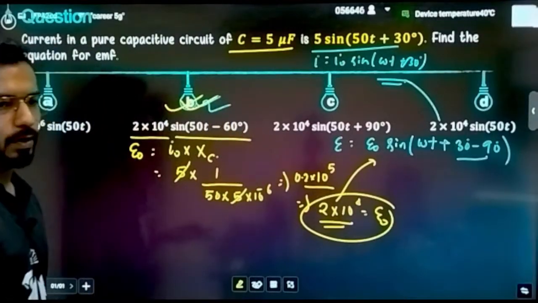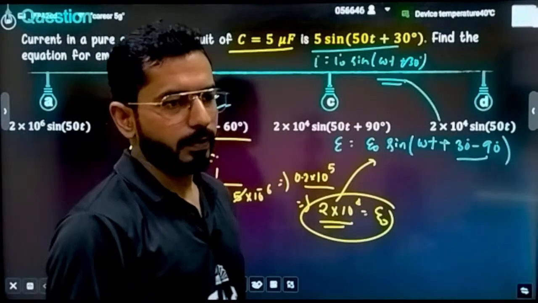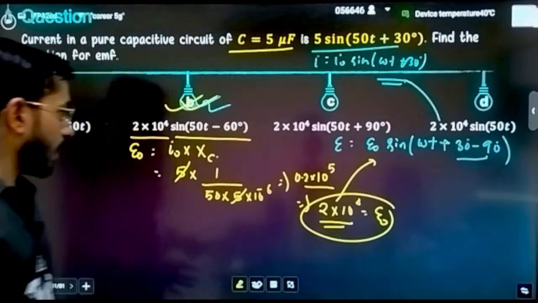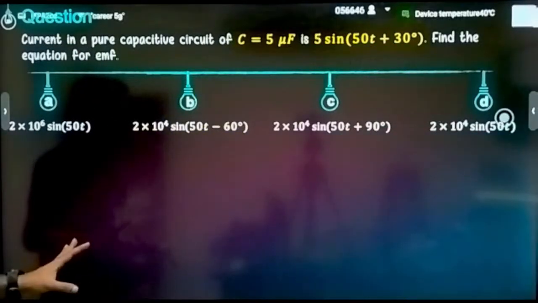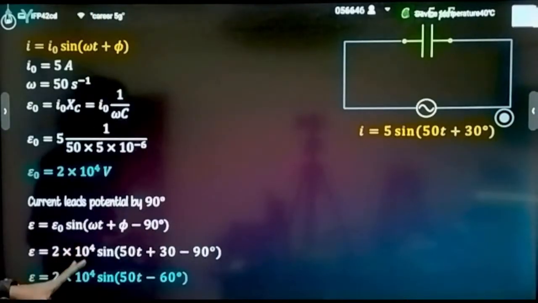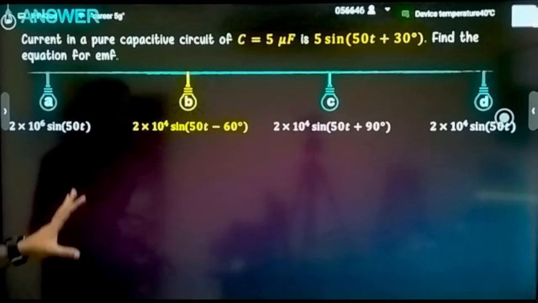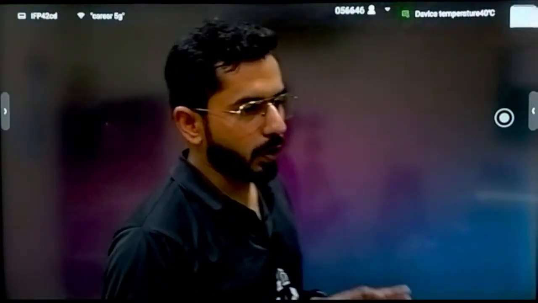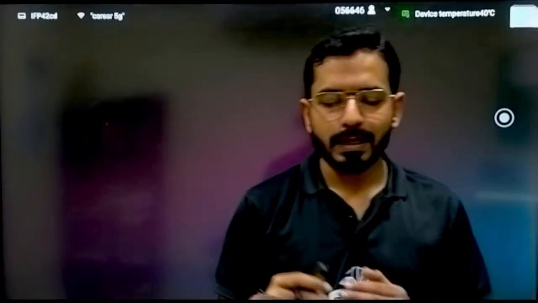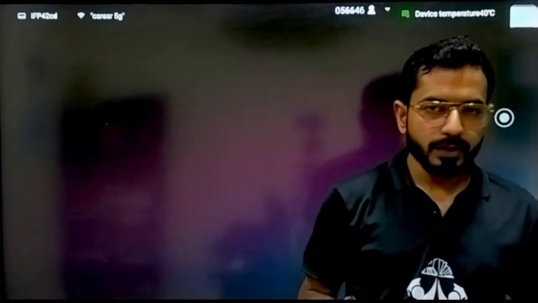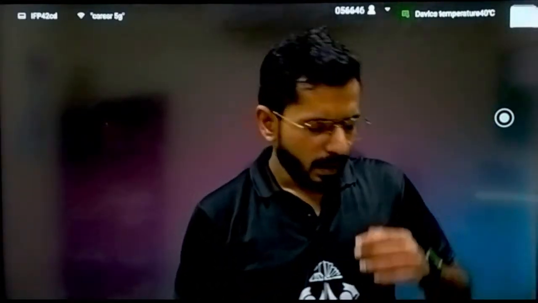Is it clear? If any doubt, then tell me in the comment section. Okay, we'll be taking your doubts. I hope that this will be clear. We have applied the concept of who is leading and who is lagging. Fine. So till now we have understood all the circuits in single manner. Individually we have checked for the capacitor.